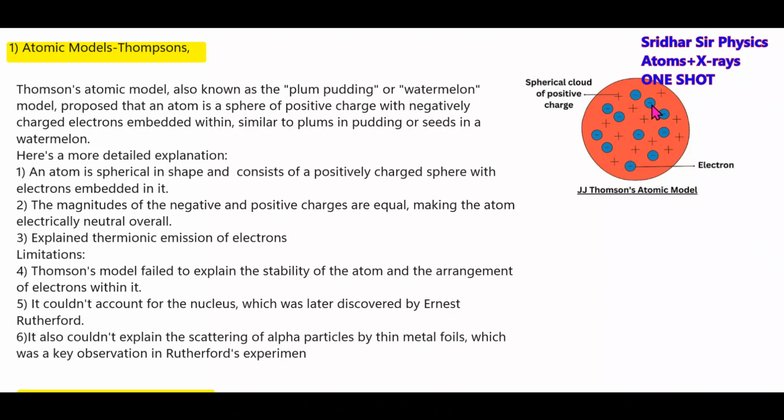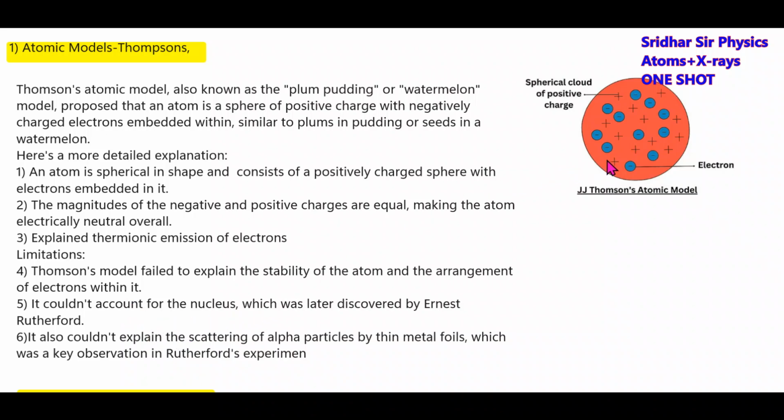So how come this electron can be captured by the positive charge, because they are at rest, no? Then this electron can be captured by the positive charge. So the stability of the atom was a problem, and the position of electrons also. Where must electrons be located? Randomly, so he could not explain.